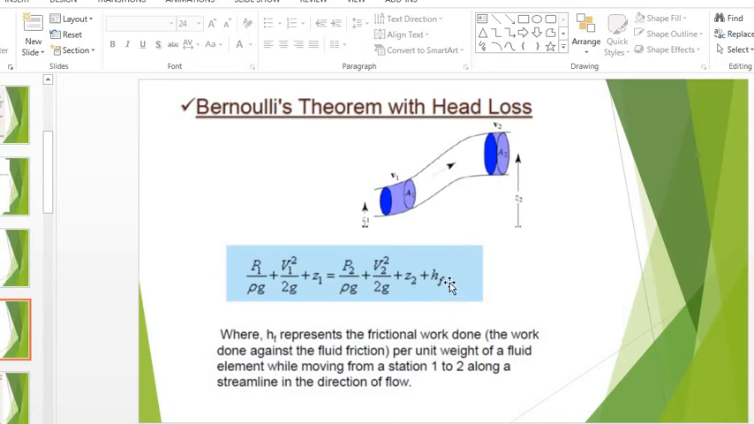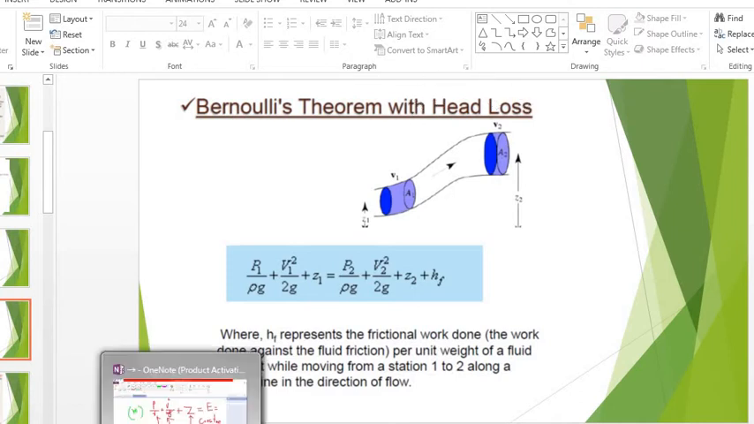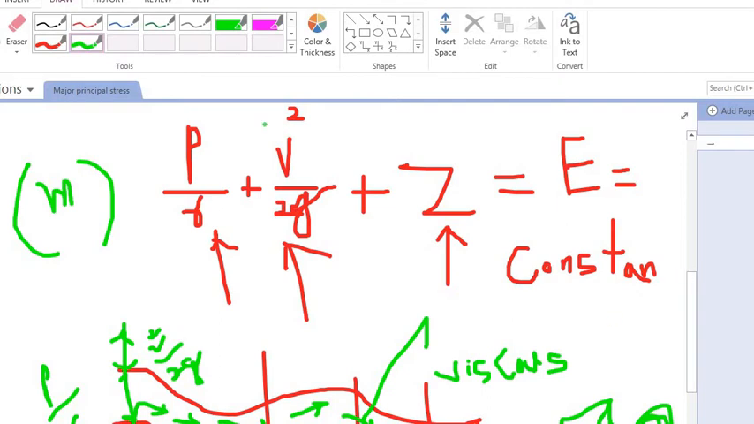See here, plus HF. What does that mean? This is some modification in Bernoulli's theorem. That's why it is given here as Bernoulli's theorem with head loss. I will tell you after this. So first, Bernoulli's theorem is clear. I think Bernoulli's theorem will be clear to you.